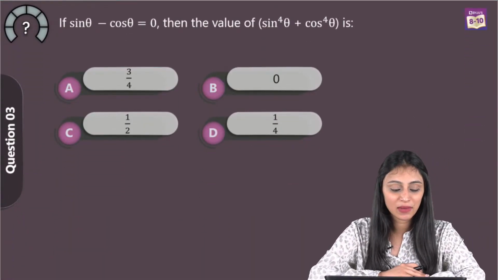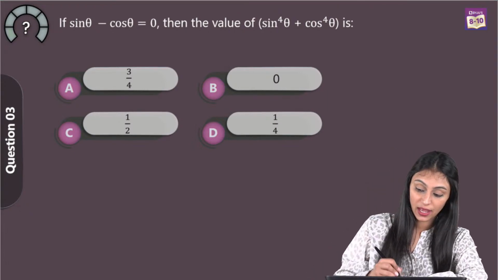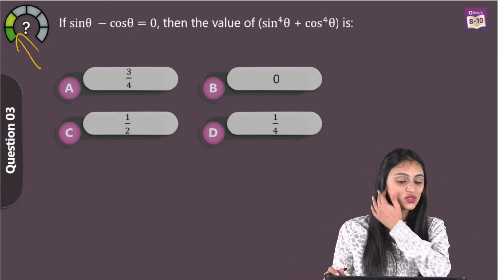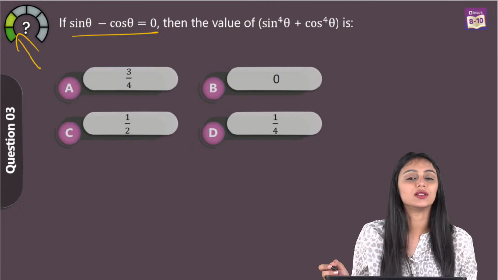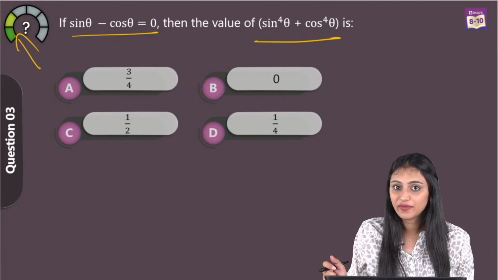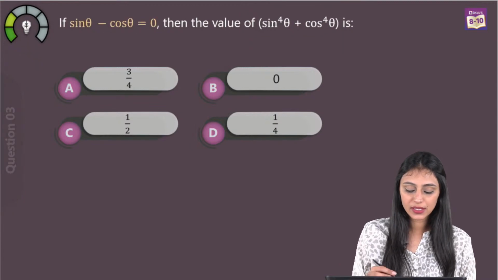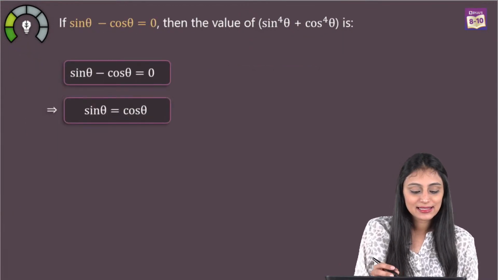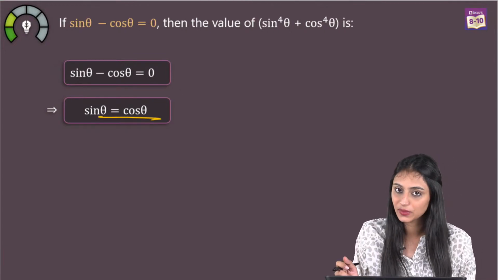If sine theta minus cos theta is equal to 0, then the value of sine 4 theta plus cos 4 theta is. And this is also, you can see, an easy question, right? So we are given this equation. I need the value of this expression. So how do I find this out? That's very simple. What I can do here is simply write this as sine theta is equal to cos theta. Correct?